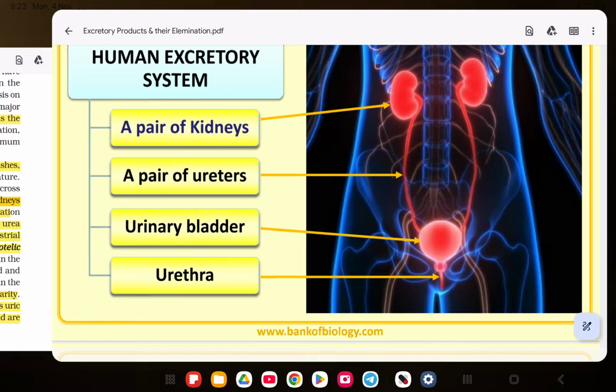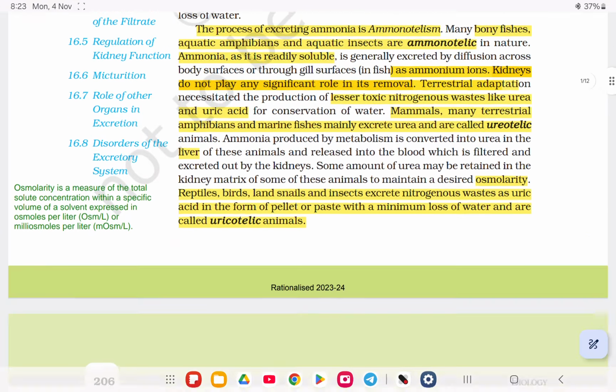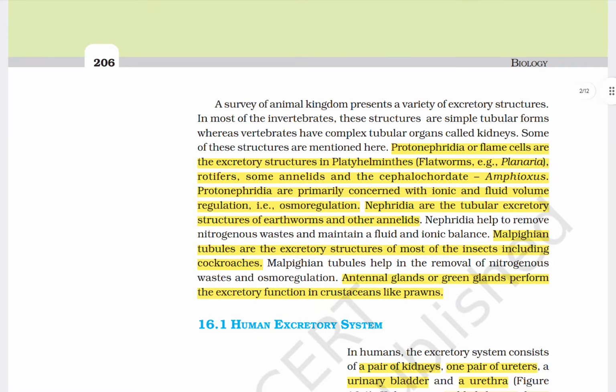Let's see what our NCERT said. Here, same terms are given. You can see protonephridia or flame cells are the excretory structure of platyhelminthes, flatworm example planaria, rotifers, some annelids, and the cephalopods, Amphioxus. Protonephridia are primarily concerned with ionic and fluid volume regulation, that is osmoregulation.